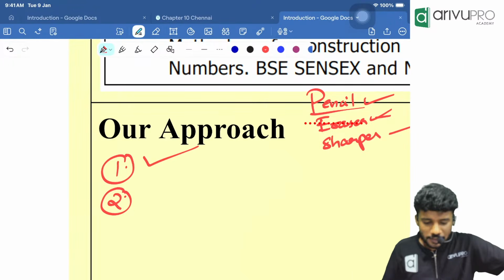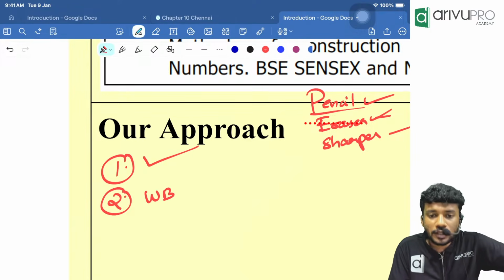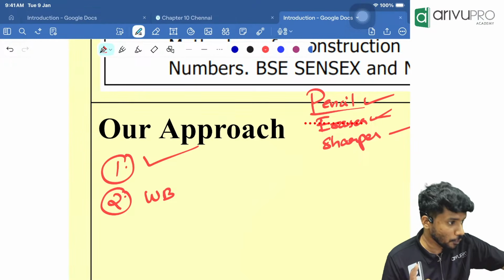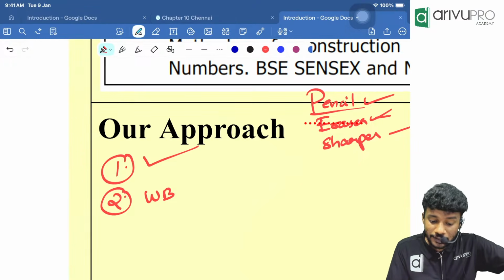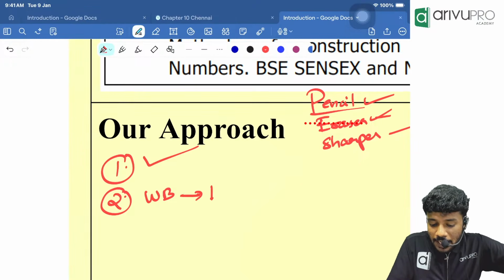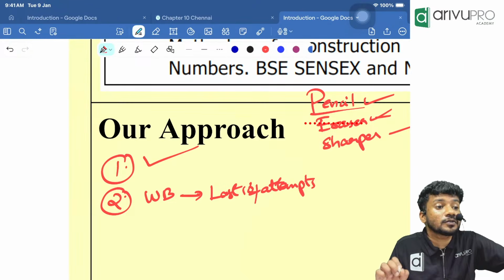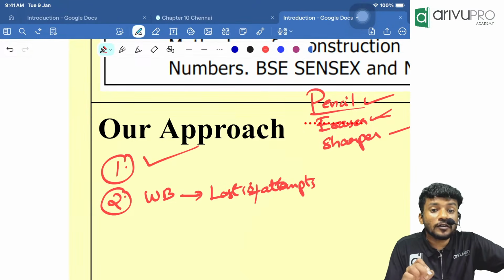Then the second one is I will be giving you a workbook. I think it's already there in the group right now. You can download it from the group and you should keep a printout of that also. That workbook will have the last 14 attempts' questions. So you should solve the workbook.